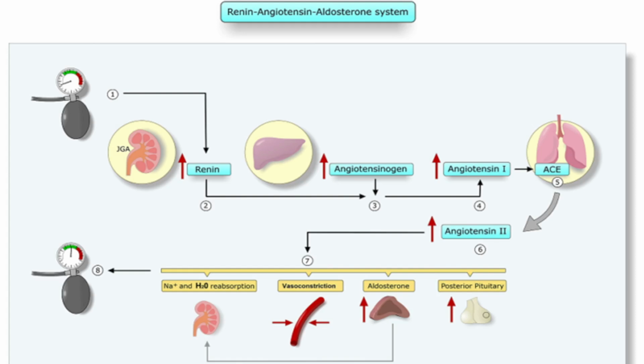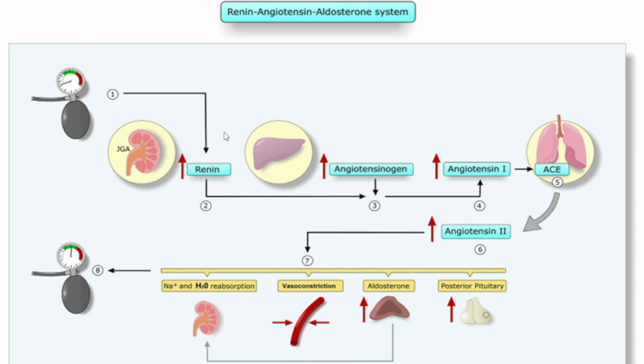These 3 things are managed by the renin angiotensin aldosterone system, and it is very important in homeostasis. So it is a hormone system that regulates blood pressure, fluid and electrolyte balance, and systemic vascular resistance. Now I will be explaining the physiology of the renin angiotensin aldosterone system, only the simple points that will be asked for the examination. From an exam point of view, what you need to learn, I will explain shortly in this session.